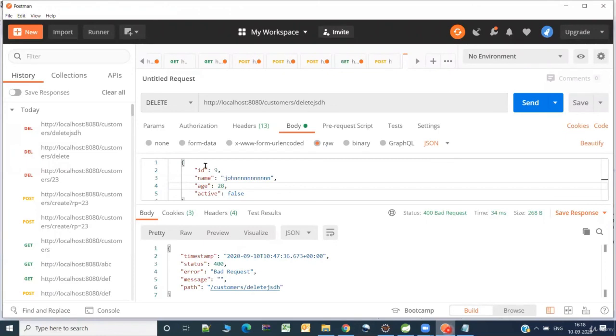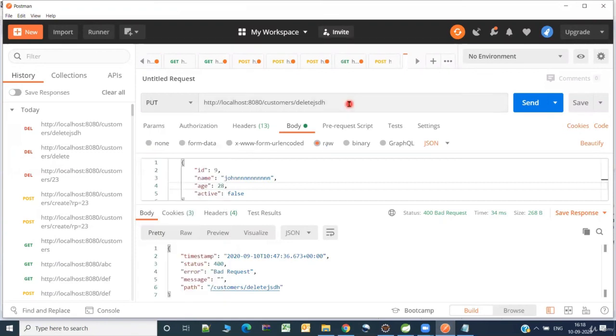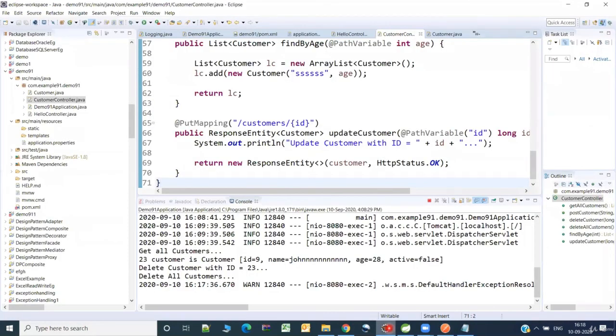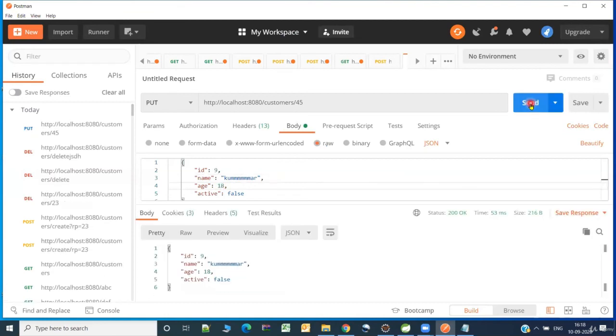So let us go here and let me select the put and let me say customer slash update, I think. So let's go and cross check it. Yes, no, it is customer slash, I just have to give the ID. I give it as 45, and in the body let me have something like Kumar, and let me have the age as 18, and I'm sending the request. Yes, okay, I'm getting the response.